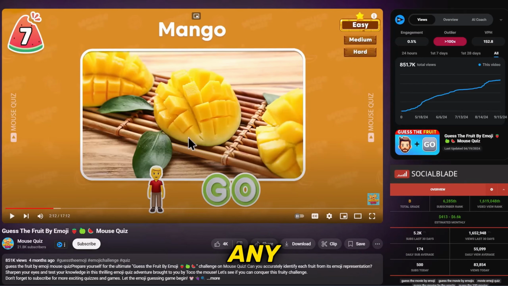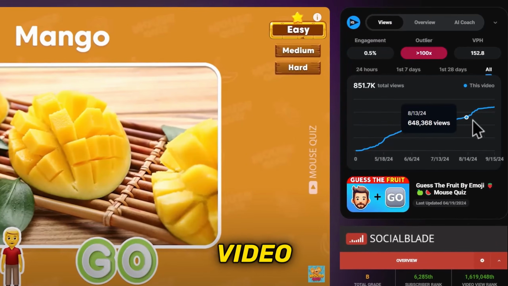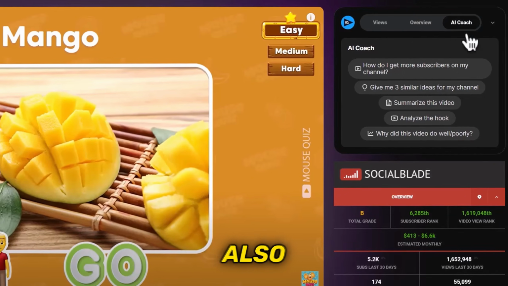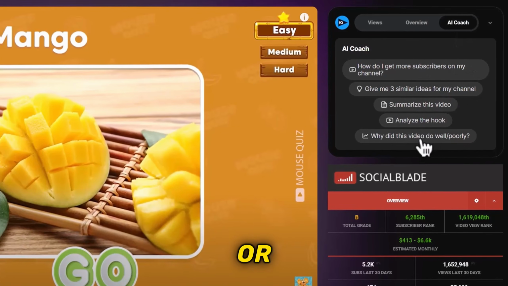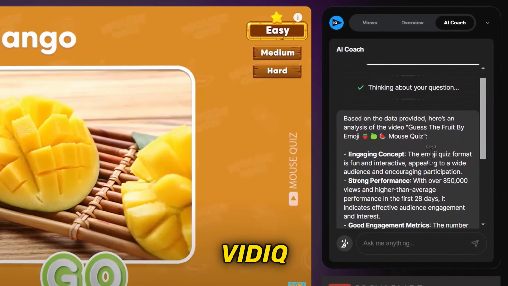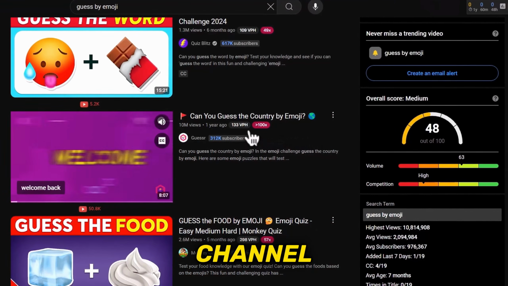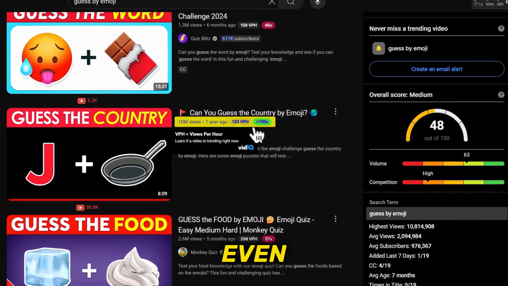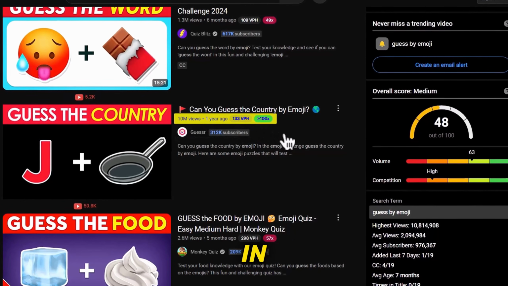You can also open any video and you can see a graph on the right, which shows the rate at which the video was getting the views, which can take a few days or week. You can also click on the AI coach and ask it to give you similar topic ideas or explain why the video did so well or poorly. I used vidIQ a lot, especially when doing keyword research. You can easily see the channel stats on the videos, and you will see the amount of views the video is getting even though it may be a year old. This will inform you that people are still interested in the topic.